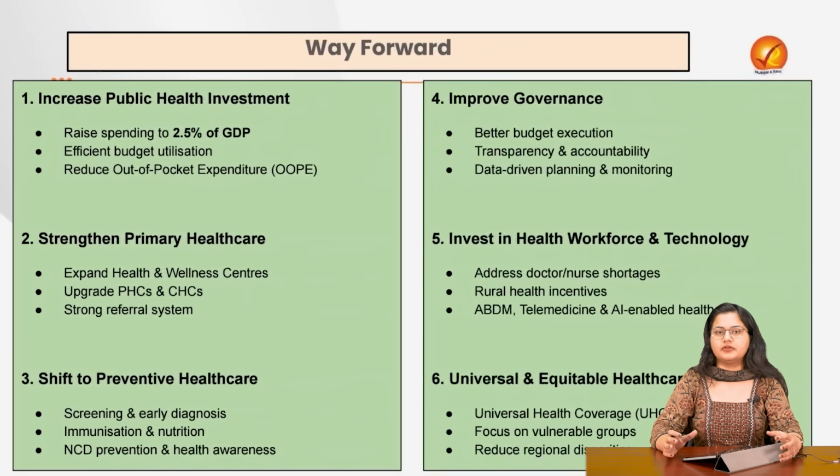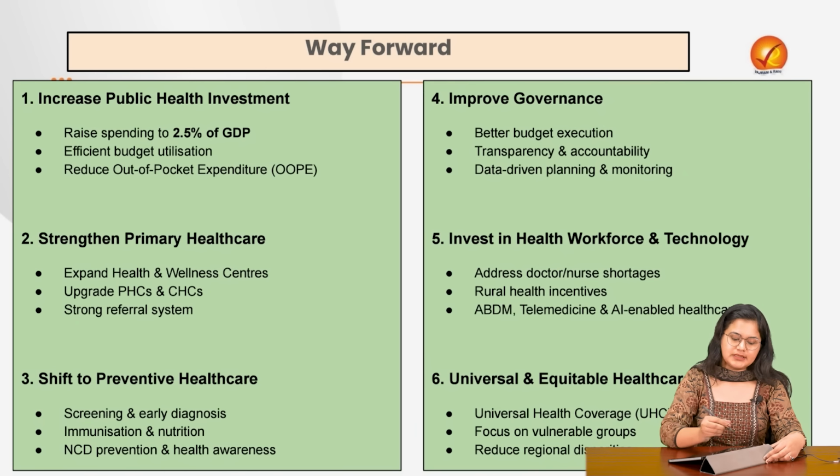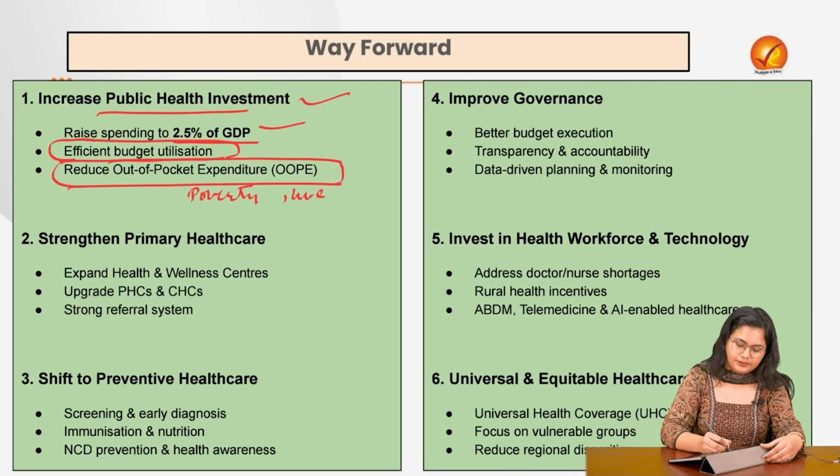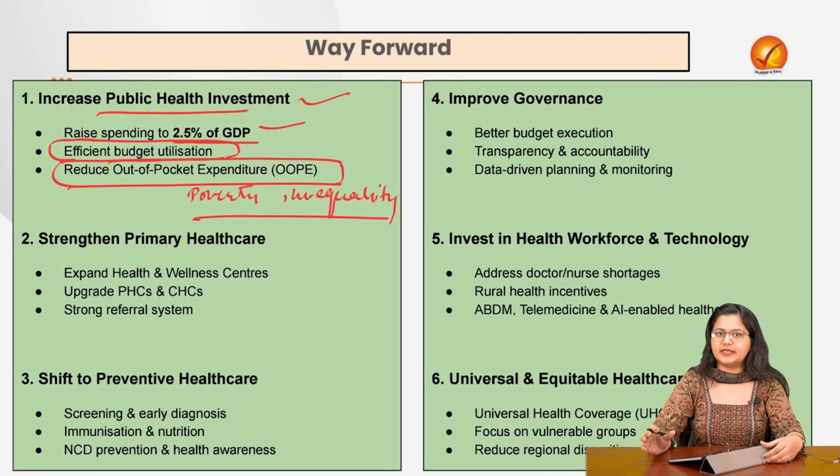Now coming to the way forward, what all yet remains to be done by us. First is that we need to increase our public health investment, increase it to 2.5% of GDP. Then we also need to efficiently utilize whatever budget we are allocating and reduce the out-of-pocket expenditures that citizens have to make, so that poverty, inequality, that also we focus on, that also we tackle simultaneously while dealing with healthcare.